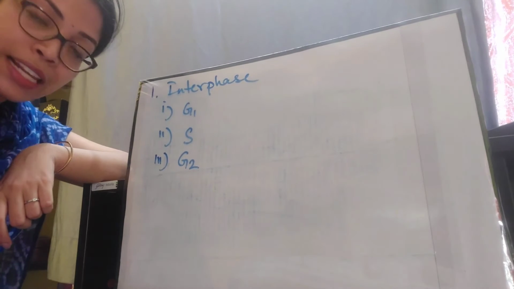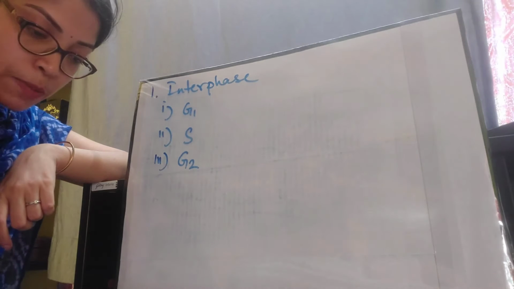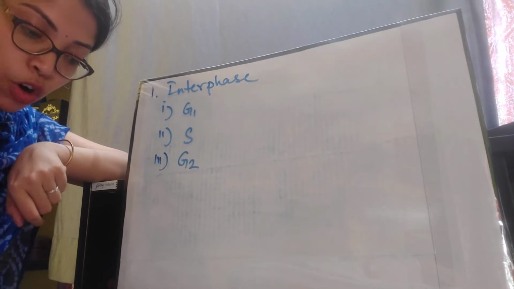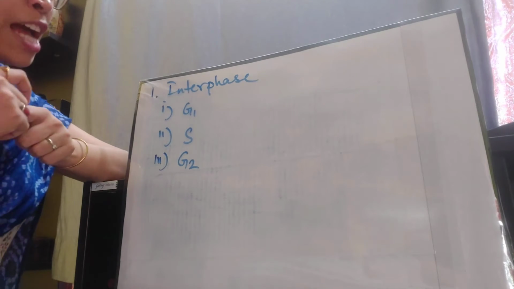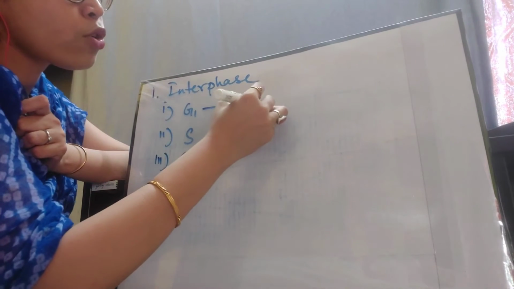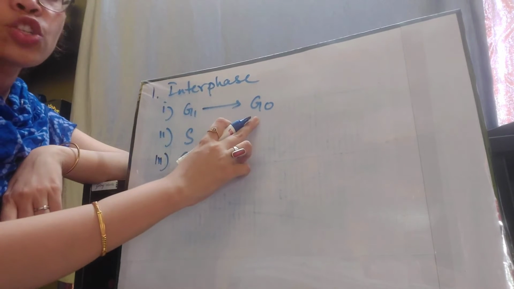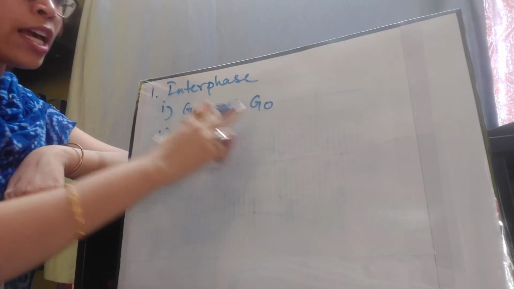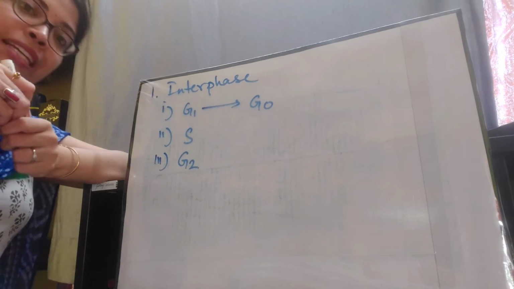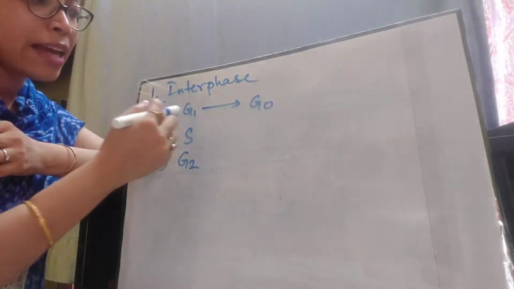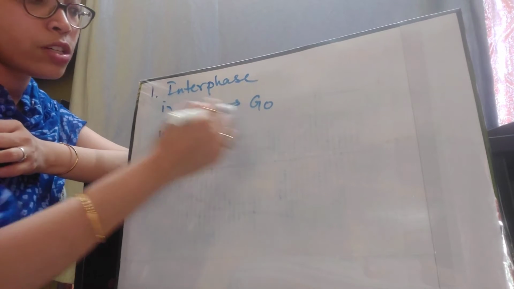Duration of G1 varies in different cell types. During this period, the cell will decide whether it will pass to the next phase or stay for a long time at a definite point in G1. Now from G1 the cell can go to an arrest stage, which is known as the G0 phase. Some cells can stay at G0 forever, or some cells can be at G0 and then go back to G1.